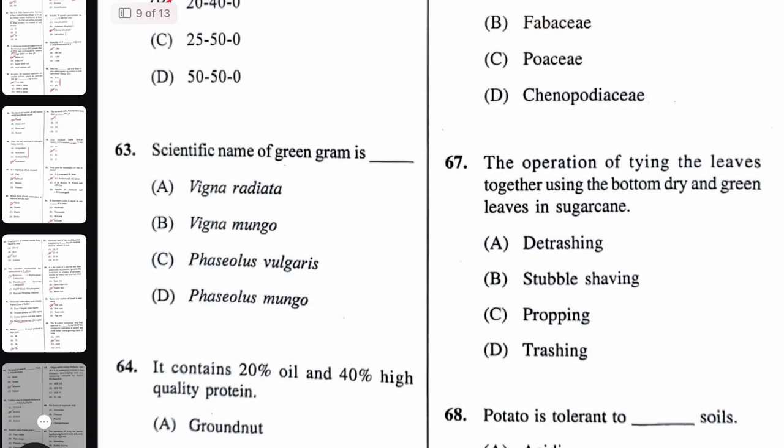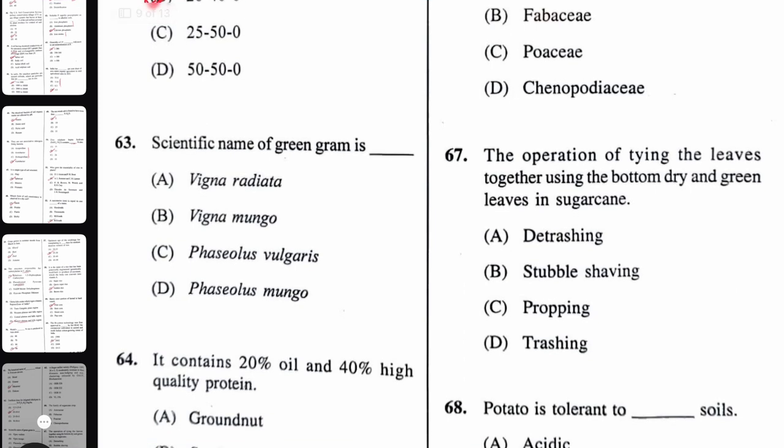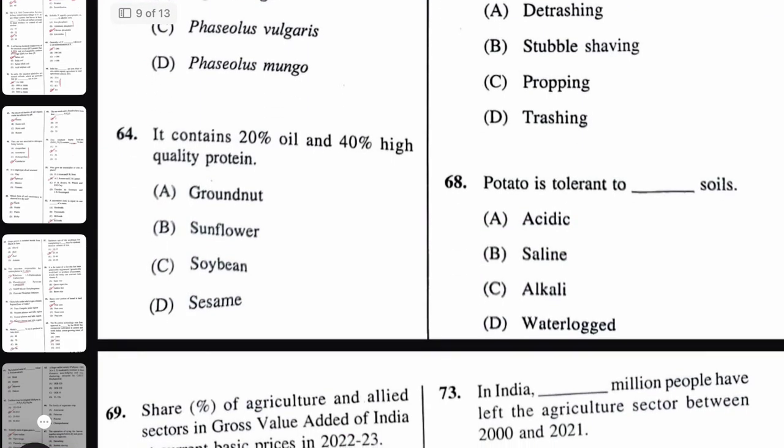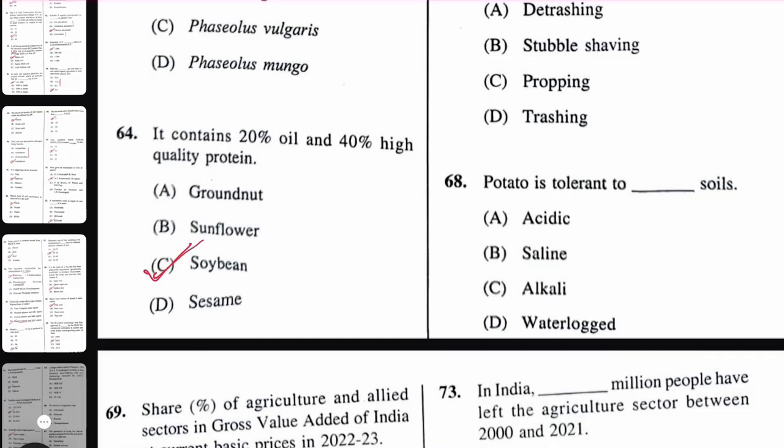Next, scientific name of green gram is Vigna radiata. It contains 20% oil and 40% high quality protein, that is soya bean.